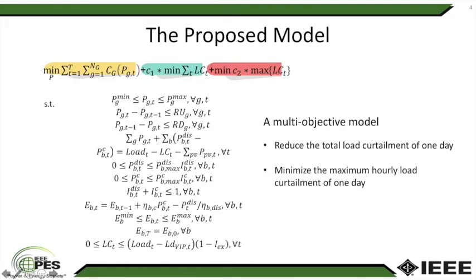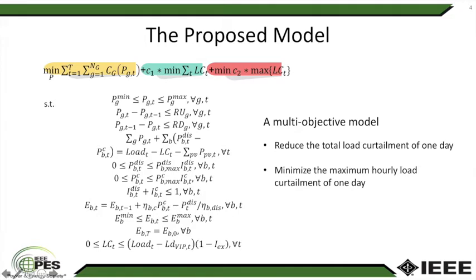We propose a multi-objective optimal model to minimize the generation cost and load curtailment. For load curtailment, we not only try to reduce total load curtailment, but also minimize the maximum hourly load curtailment. The left part is the detailed equations of the proposed model. There are three parts in the objective function. The yellow part is to minimize generation cost.